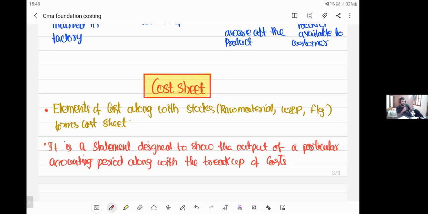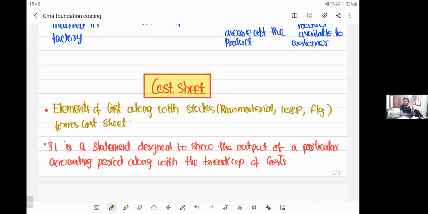It's a statement which shows the breakup of cost, and along with breakup of cost, you'll write something called output. So basically, my dear friends, there is no fixed format for cost sheet. As of now, no fixed format of cost sheet is given, but there are some cost accounting standards which guide us how we are supposed to prepare cost sheet, because there are some cost accounting standards which make it mandatory to show output along with cost sheet. But these cost accounting standards are not there in your foundation level, so they are not applicable for you. And the format of cost sheet given in your CMA textbook is an outdated format of cost sheet. A new cost sheet has been issued by cost accounting standards.